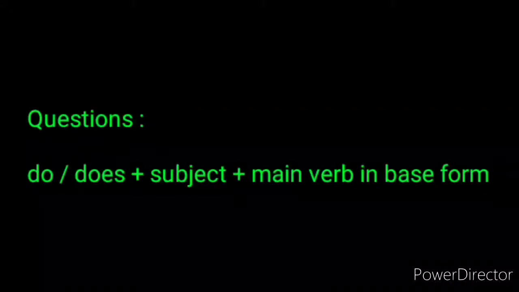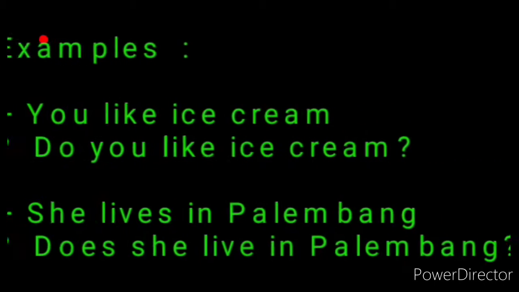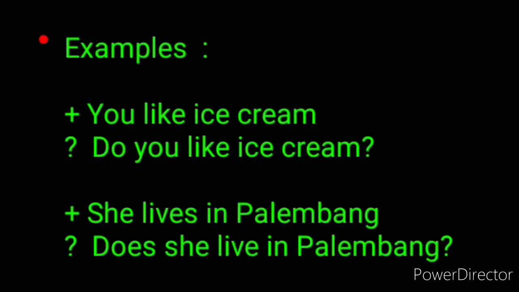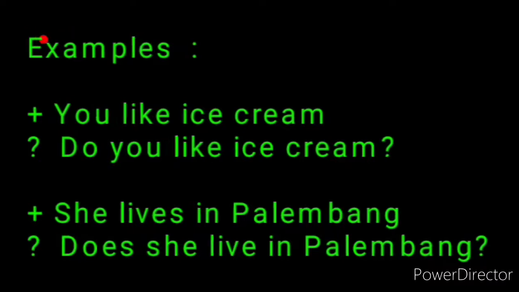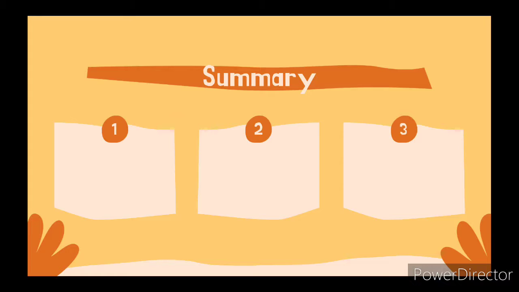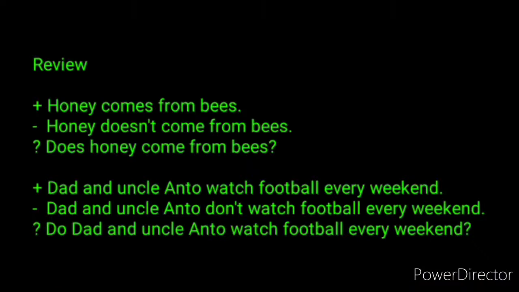For questions, the sentence structure is do or does plus subject plus main verb in base form. Examples: You like ice cream. Do you like ice cream? She lives in Palembang. Does she live in Palembang? Remember, in making questions, do or does should come first. That's all for the pattern in simple present tense.